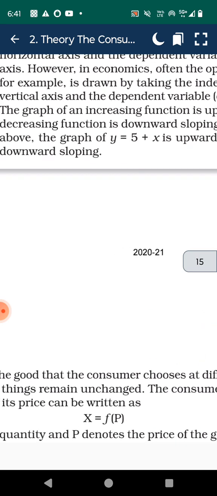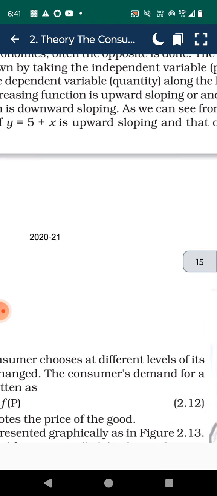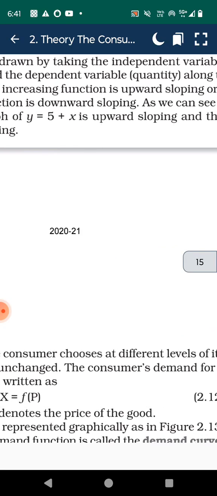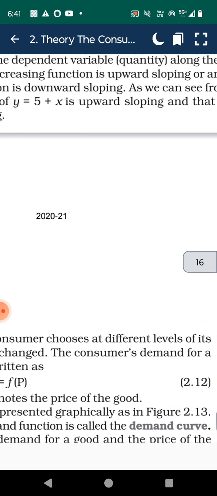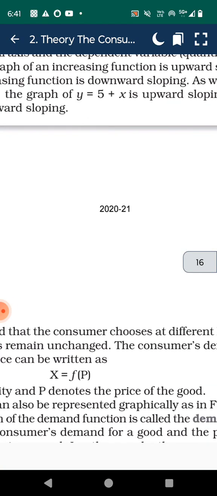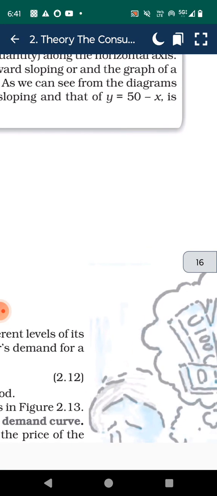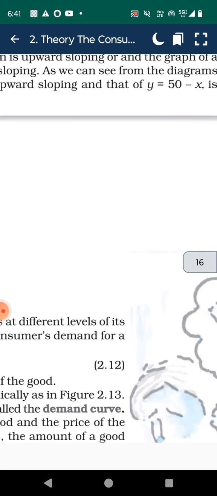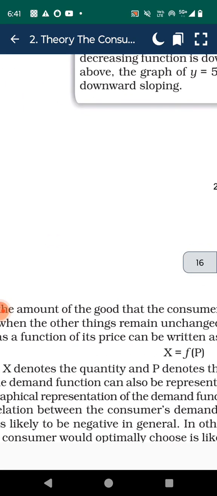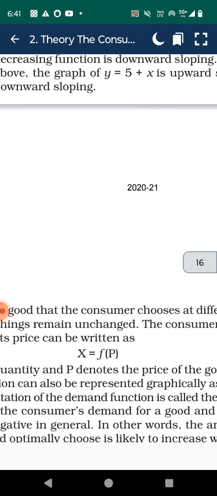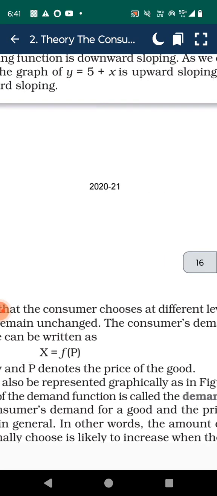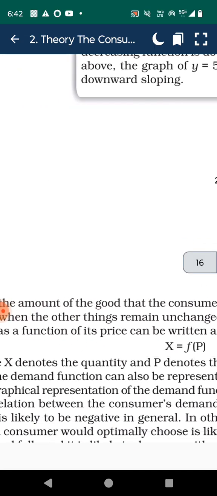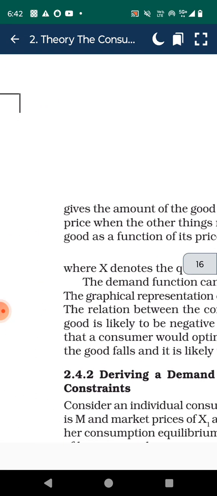The demand curve, for example, is drawn by taking the independent variable along the vertical axis and the dependent variable along the horizontal axis. The graph of an increasing function is upward sloping and the graph of a decreasing function is downward sloping. As we can see from the diagram above, the graph of y equal to 5 plus x is upward sloping and that of y equal to 50 minus x is downward sloping.